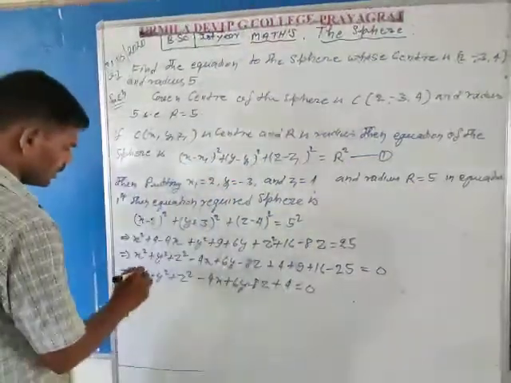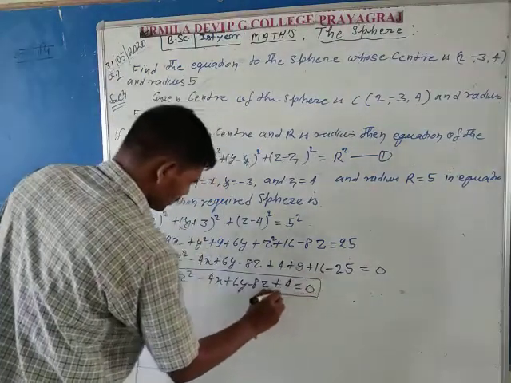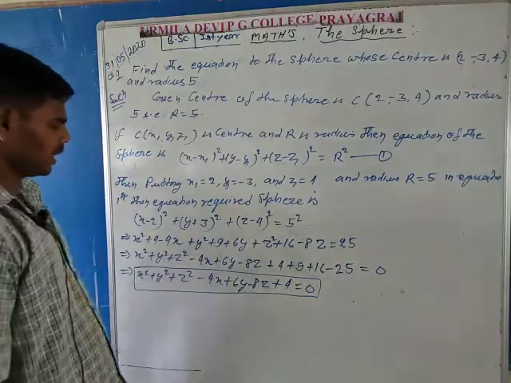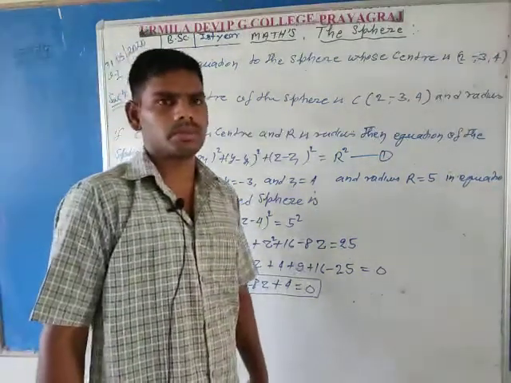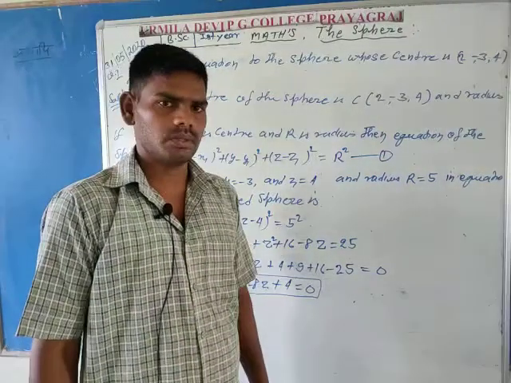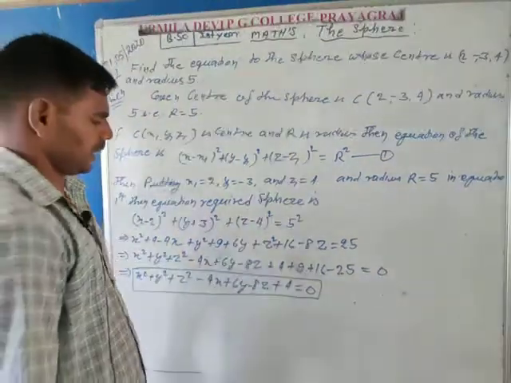This is the general equation of the sphere, meaning in the form of x square plus y square plus z square plus 2ux plus 2vy plus 2wz plus d is equal to 0. Here d is equal to 4. This is the general equation of the sphere.